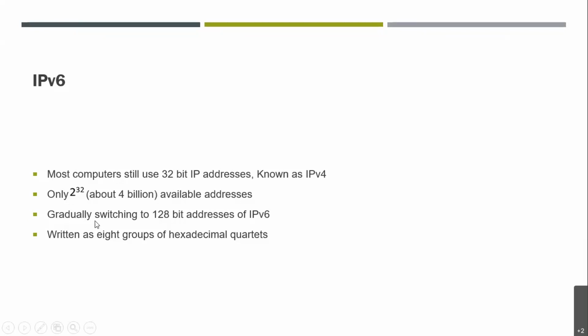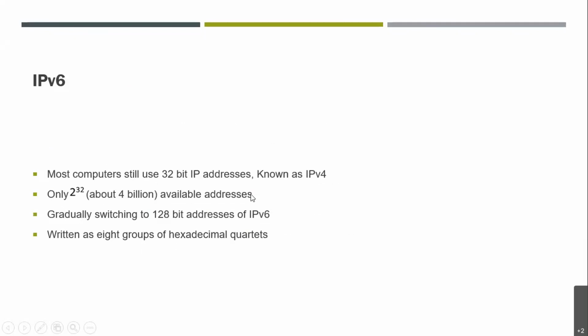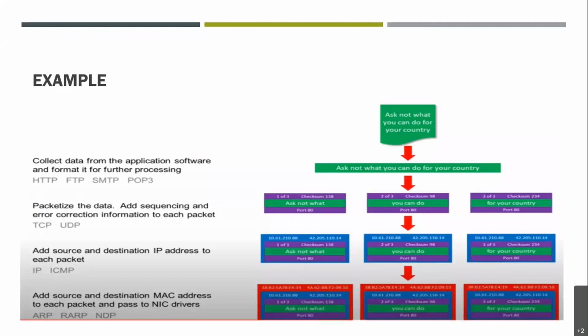So gradually we are switching to the 128-bit addresses of IPv6, version 6, right? Here we'll be having 8 groups of hexadecimal quadrants. In the previous IPv4, we had just 4 octets, right? Now we'll be having 8. Okay, so this will add into our IP addressing.